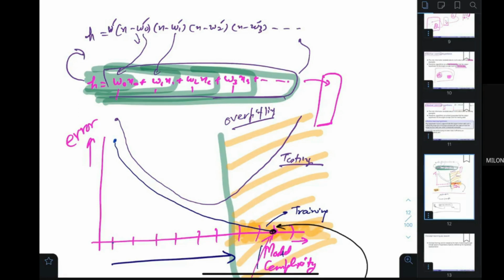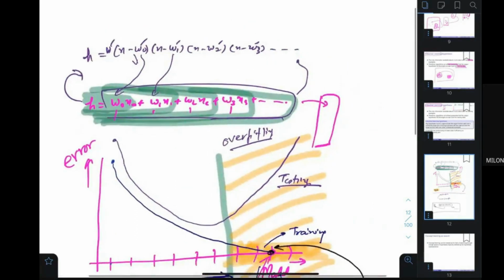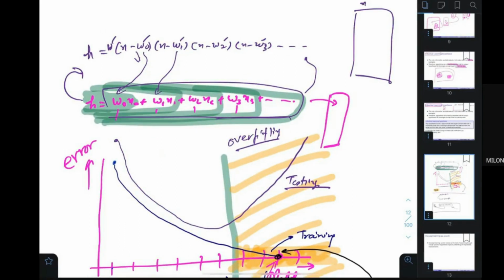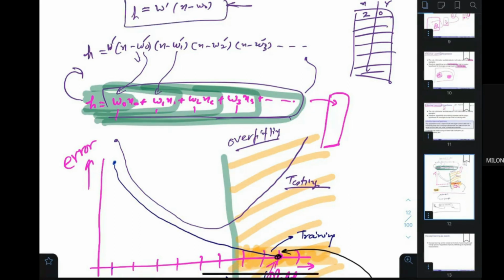Okay. So you can think of it in this way. Also assume that in my database, let's assume that x and y, only two values are there. Multiple values are not there. So here, if I give only one example, for example, at x is equal to 2, the value is equal to 0. If this hypothesis is of this particular kind, w dash x minus w0, it would suffice. It will suffice because I can find out the value of w dash and w0. If this is my model, I can find out what the right parameters are.